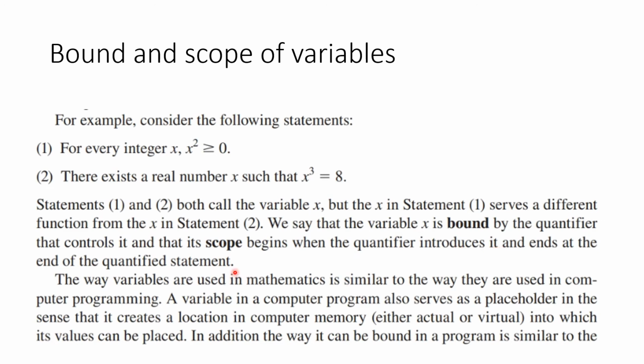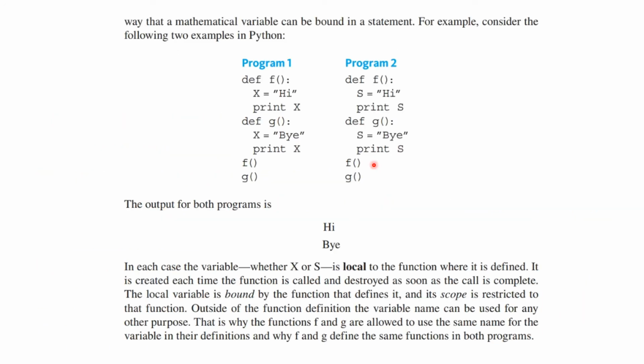The way variables are used in mathematics is similar to the way they are used in computer programming. A variable in a computer program also serves as a placeholder in the sense that it creates a location in computer memory, either actual or virtual, into which its values can be placed. In addition, the way it can be bound in a program is similar to the way that a mathematics variable can be bound in a statement.